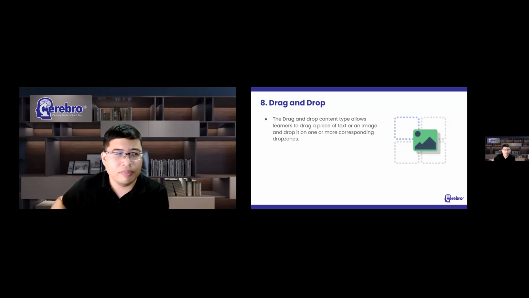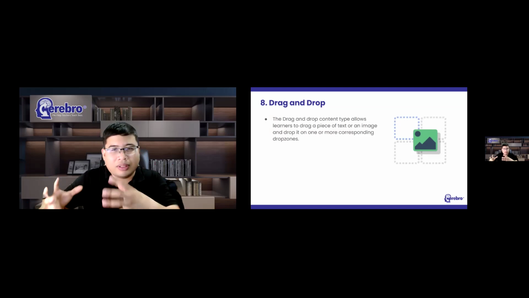Next is drag and drop. So drag and drop enables the learners to associate two or more elements and to make logical connections in a visual way. So sample use cases are when group elements that belong together.